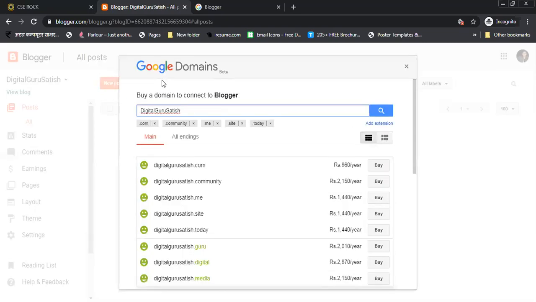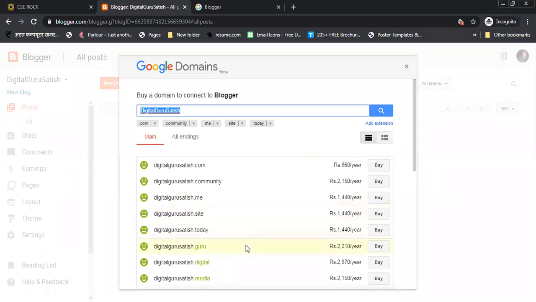But for example, I need to tell you all the things. If you search to buy a domain and connect to Blogger, first you give your blog name here and go to search. You will get many options like digitalgurusatish.com, digitalgurusatish.community, digitalgurusatish.me, digitalgurusatish.site. Whichever you want to keep as your domain name, you can select from here, buy from here and connect. No worry about that.